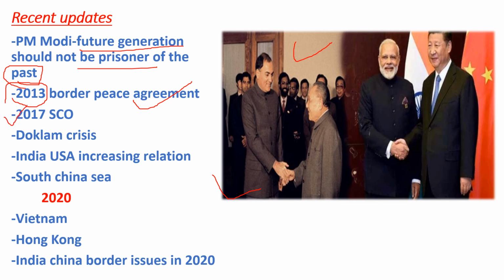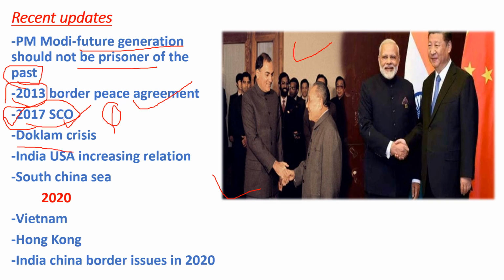In 2017, India went for the SCO membership, the Shanghai Cooperation Organization. Actually this was made to counter the Quad, and it is doing so successfully, because India now neither builds a good relationship here nor in the Quad. So India has to take a side: either go for the USA or go for China. Now it looks towards the USA.